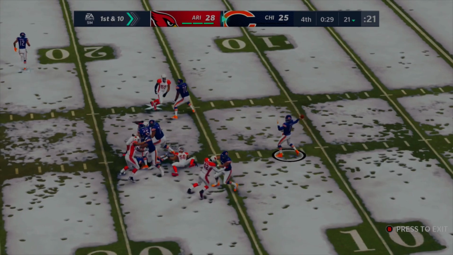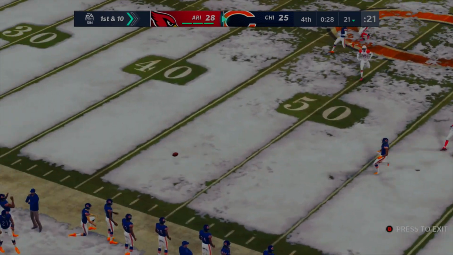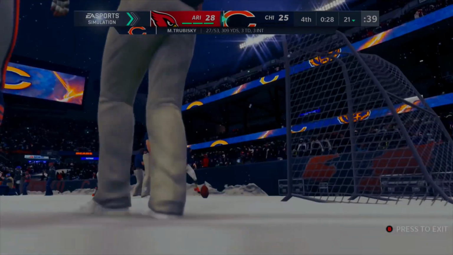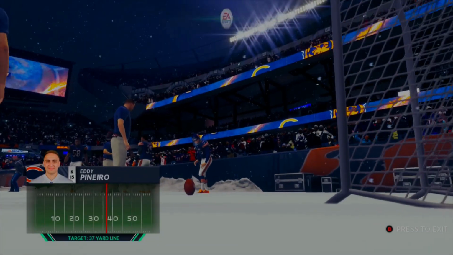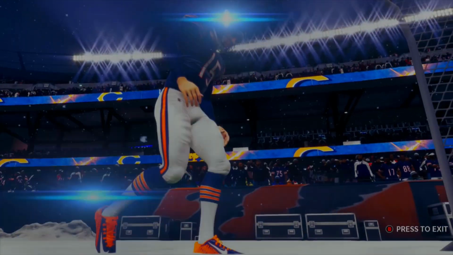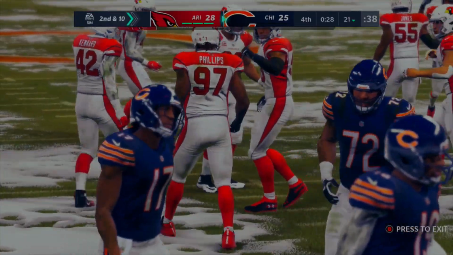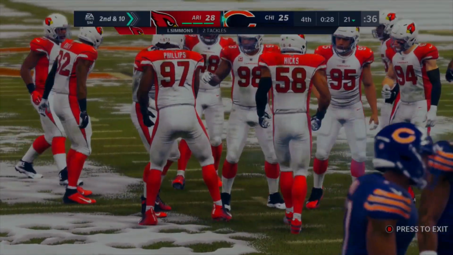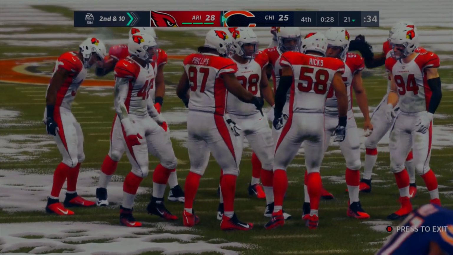minute remaining. So Mitch Trubisky going to look for another pass, and this is going to be off target. Not surprised there. 27 for 53. It's 53 attempts, so 23 successful. Eddie Pinheiro target line is a 37-yard line. So let's see, maybe the Bears can get a miracle and get up there and make it a tie game at 28 and head to overtime.